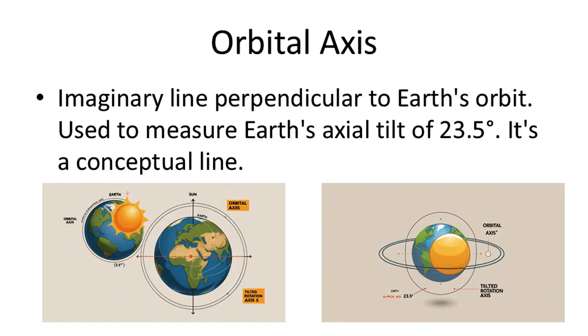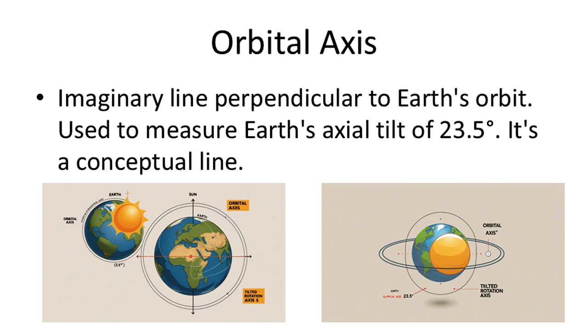Orbital axis versus rotational axis. The orbital axis, also called the normal to Earth's orbital plane or ecliptic plane, is a conceptual reference line that is perpendicular to the plane of Earth's orbit around the Sun. It's not a physical object, but a geometric idea used in astronomy to understand Earth's orientation in space.